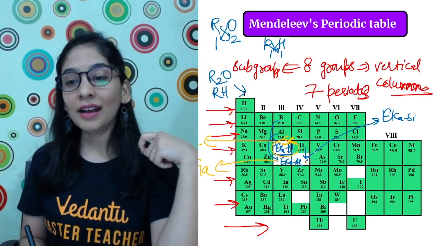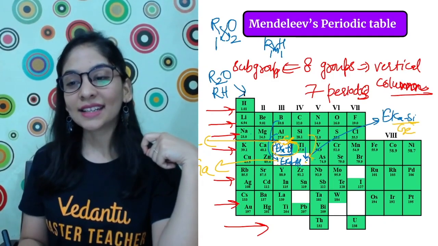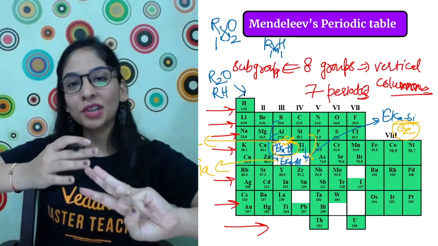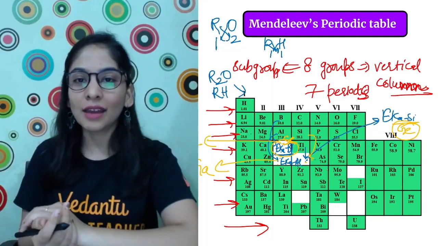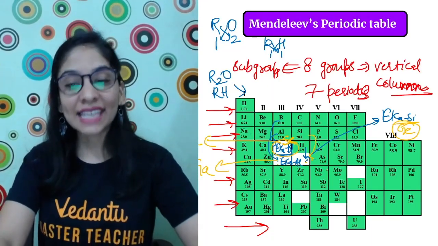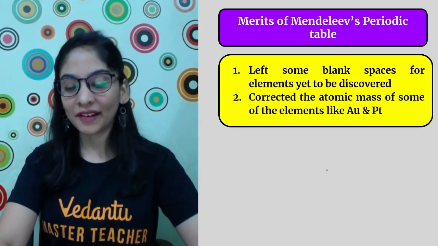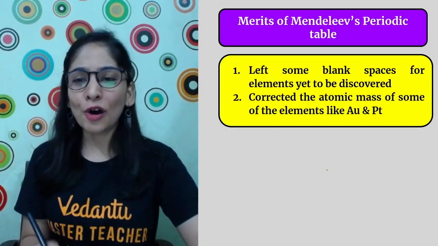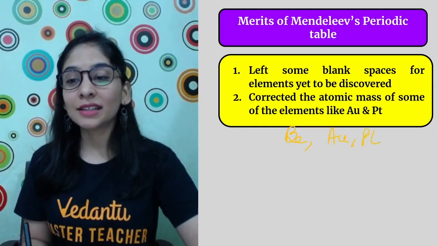And this Eka silicon that came after silicon got the name Ge, that is germanium. Okay. So he predicted 3 new elements, not discovered, but gave them some general names so the elements can cover up those spaces. Later on, they were discovered and got their actual names: scandium, gallium, and germanium. Isn't it awesome? That's so correct. And I told you in the starting that we were reading the masses of beryllium, the masses of gold and platinum.